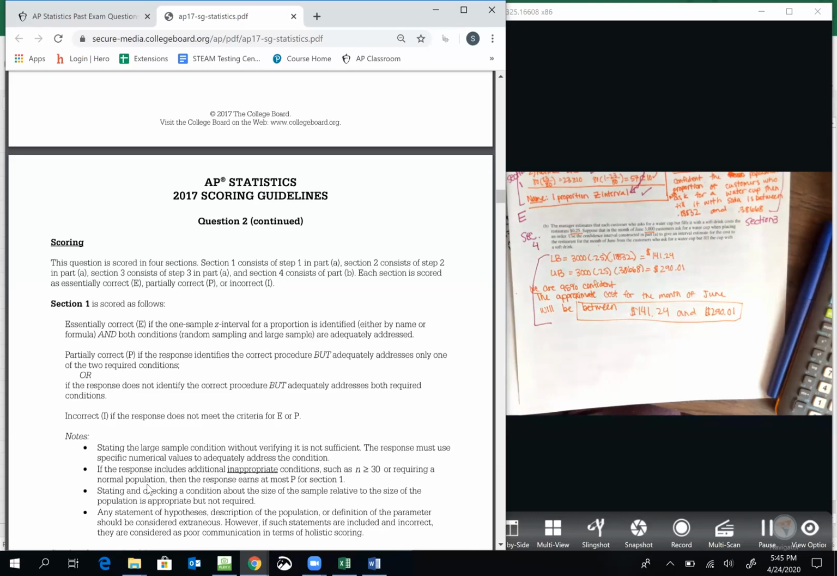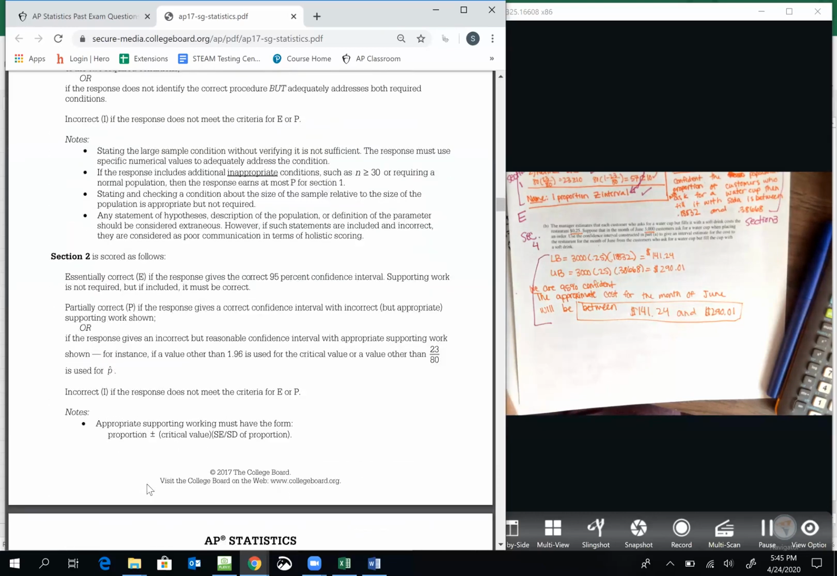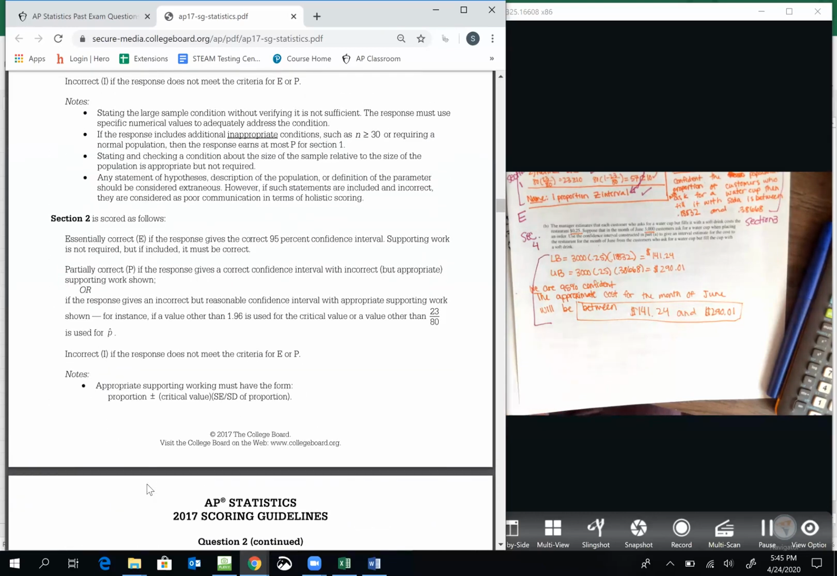Okay. Section 2, essentially correct. The response gives the correct 95% confidence interval. Supporting work is not required, but if included, it must be correct. If you included the work, but it was incorrect but appropriate, it's partially correct. Or if the student gives an incorrect but reasonable confidence interval with appropriate supporting work shown.